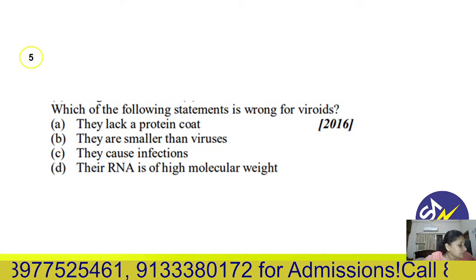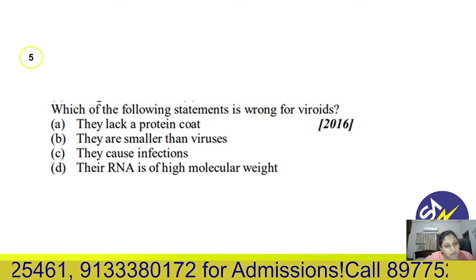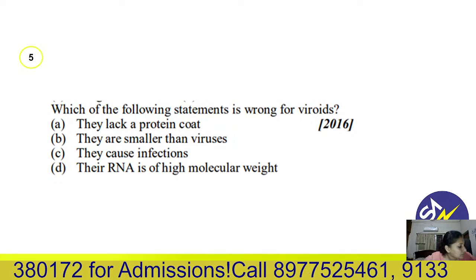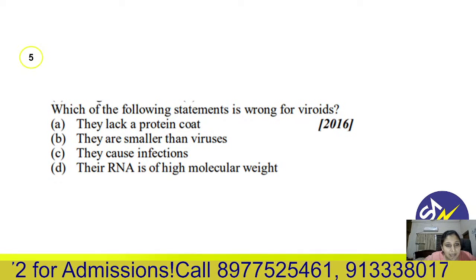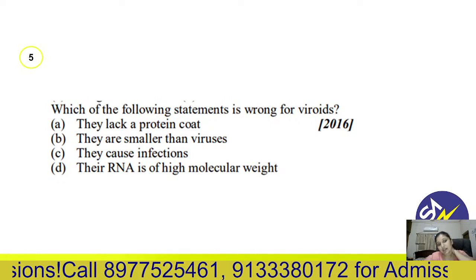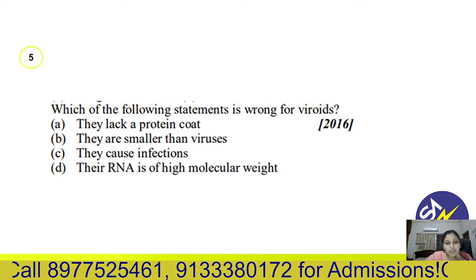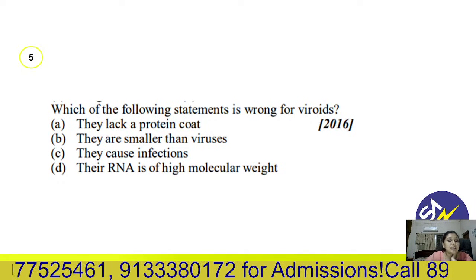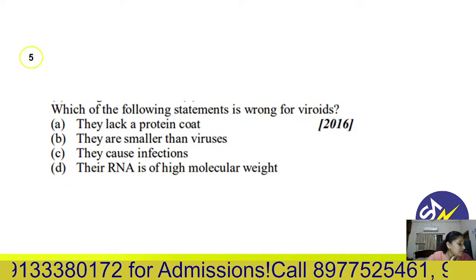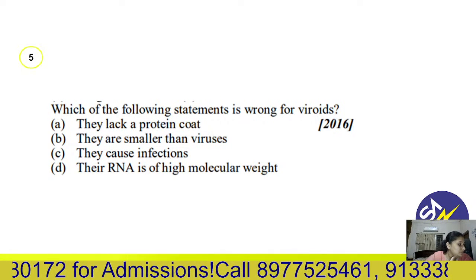Next question. Which one of the following statements is wrong for viroids? They lack protein coat. They are smaller than the viruses. They cause infections, and their RNA is of high molecular weight. If you want to give it a try, guys, if you are answering, I'm waiting.